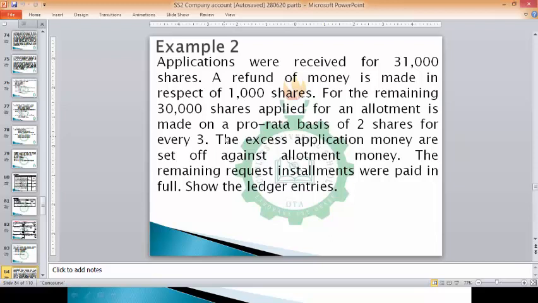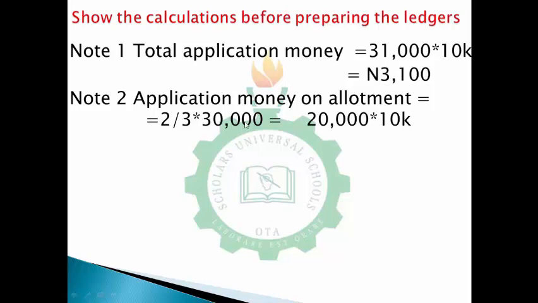So it's going to be 2 over 3 times 30,000. Now 2 over 3 times 30,000 will give me 20,000. Then 20,000 times 10 kobo, because this is the application money on allotment, which will give me 2,000. That is the application money on allotment that I'll be saying is 2,000 naira. That is 2 shares for every 3.